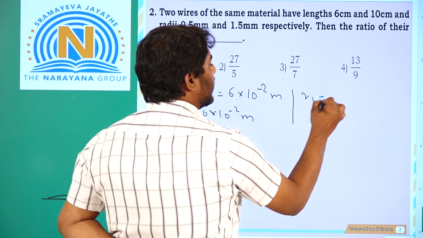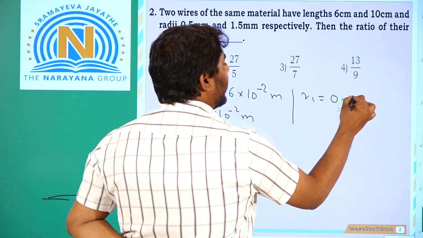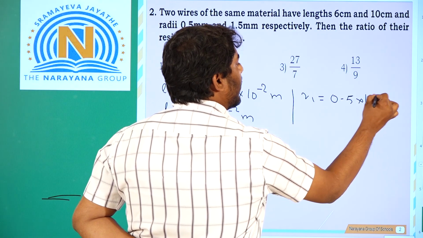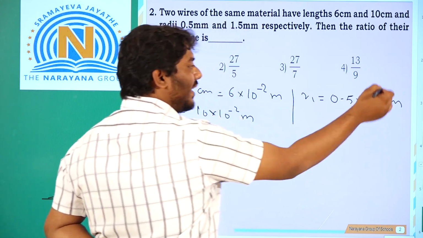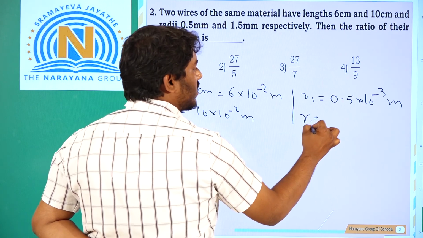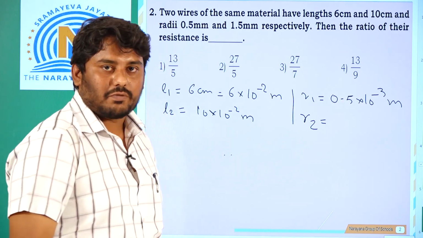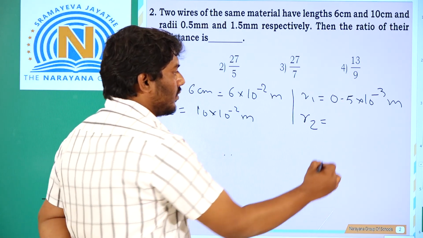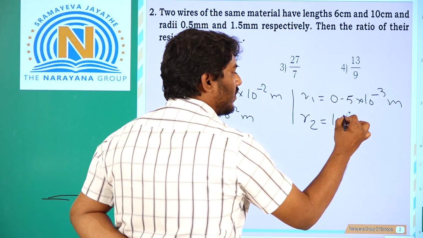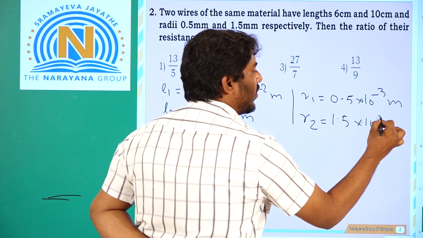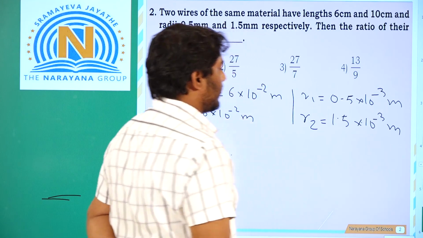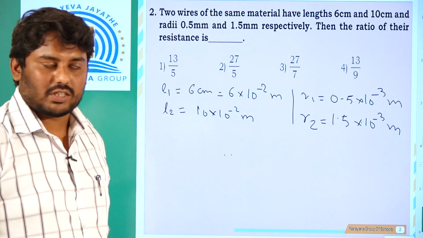R1 is 0.5 into 10 to the power of minus 3 meters, because it's millimeters. Similarly, R2 is 1.5 into 10 to the power of minus 3 meters. So this is the overall given data.